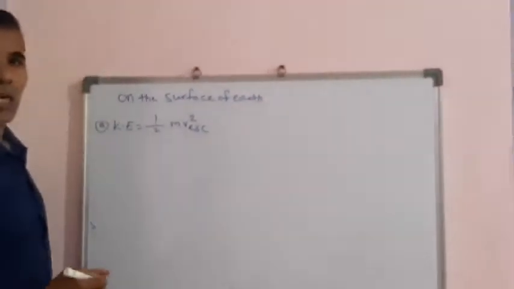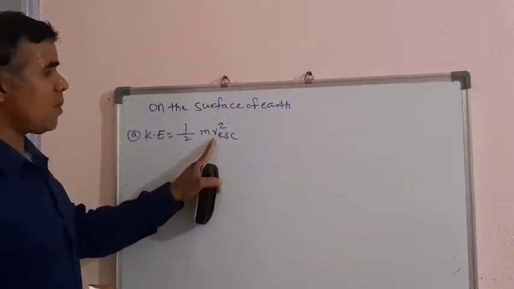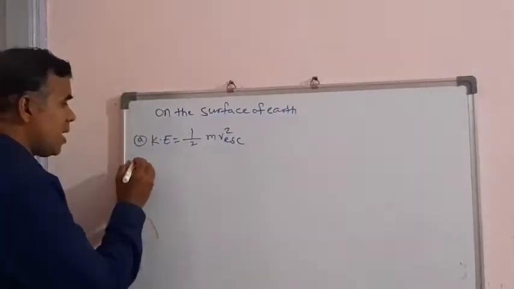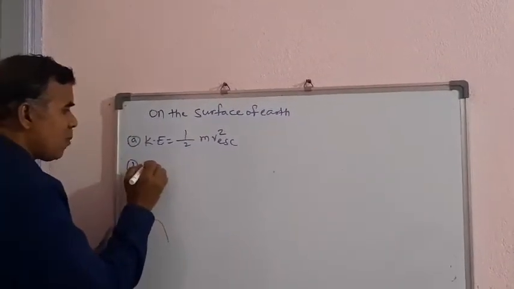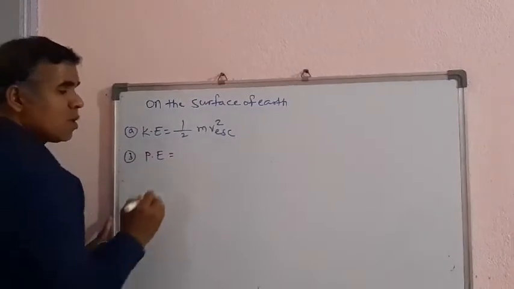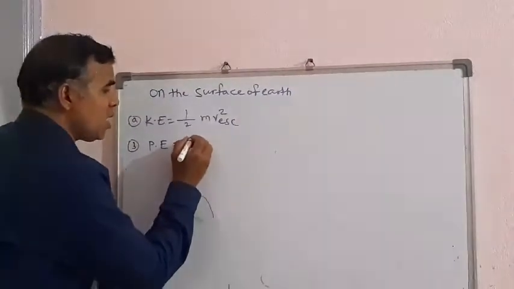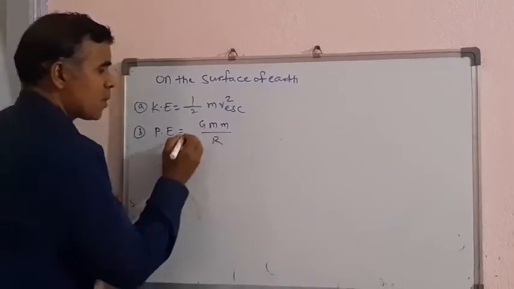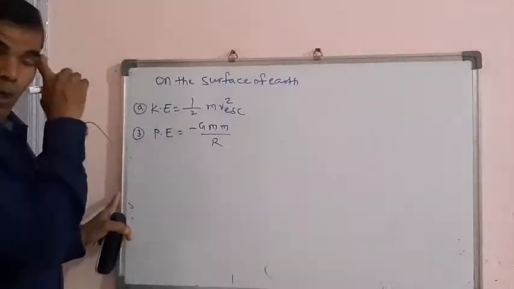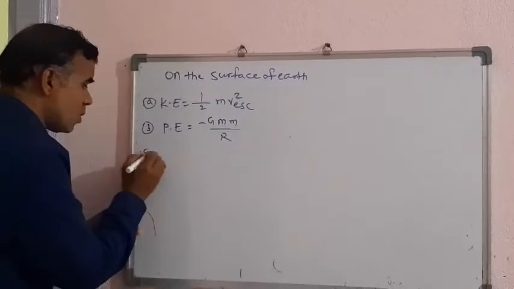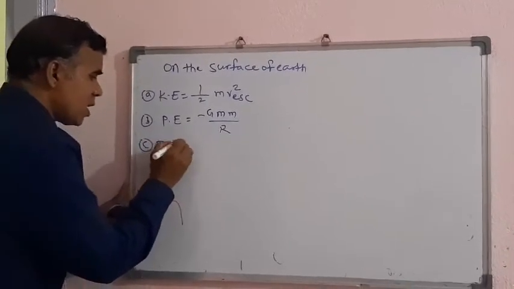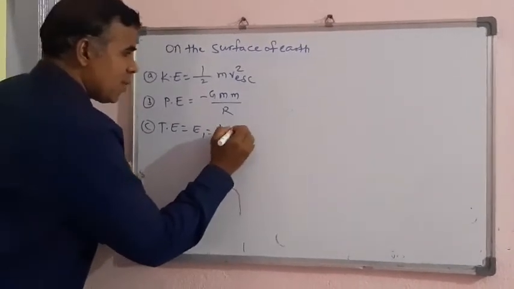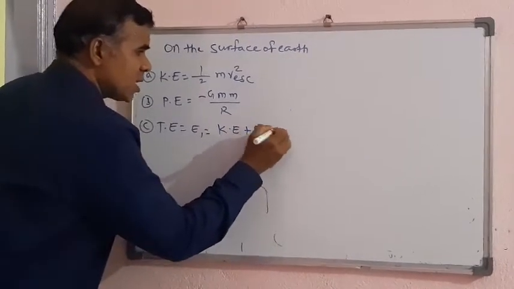Here ESC means escape velocity, 1/2 m v escape velocity square. Then the potential energy equals the formula of potential energy, minus G M m upon r. Therefore total energy E1 equals kinetic energy plus potential energy.